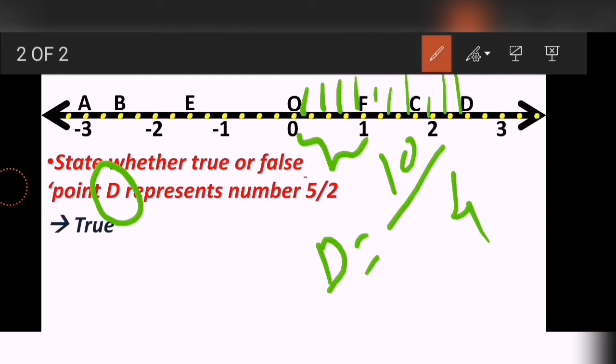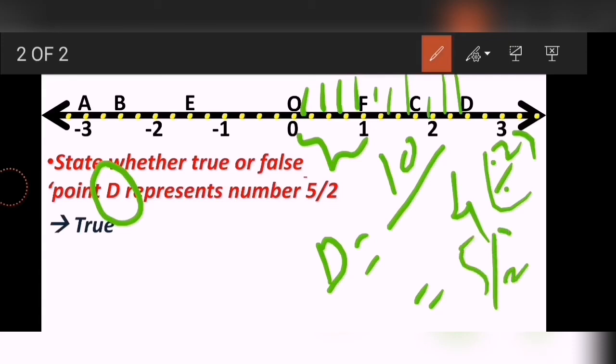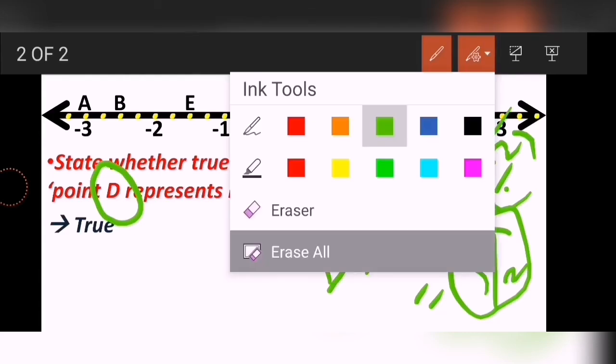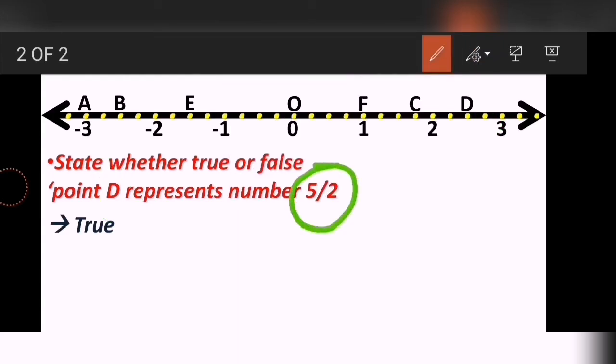But this 10 upon 4, the way I taught you, can be reduced by the number 2, correct or not? If I divide the numerator and the denominator by 2, my answer will be 5 upon 2. 2 fives are 10, 2 twos are 4, and I get the fraction 5 upon 2, and that same fraction is given in the question over here, and that is why I wrote the answer true. I hope I made it very clear to you.